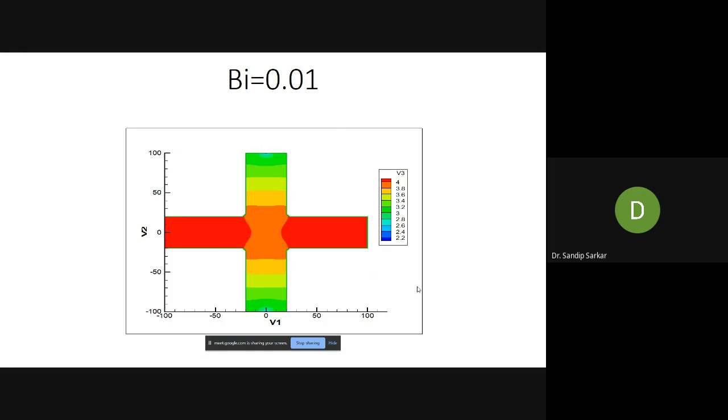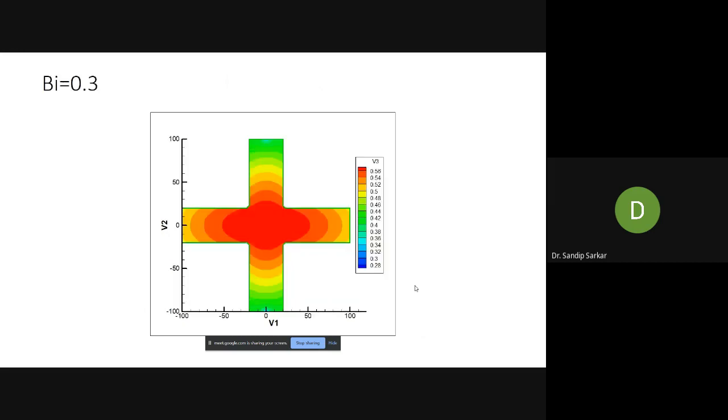See, at Biot number less than 0.01, that means your flow is conduction dominated. You can neglect the convection. Your primary domination is conduction, right? Similarly, that's why you can see in the whole domain only one temperature is prevailing. There is hardly any temperature gradient inside this nuclear fuel rod, right? The temperature gradient is very small. Now, when you start increasing the Biot number, see, a gradient is now prevailing inside the domain.